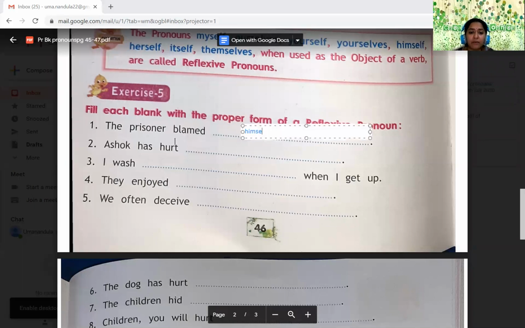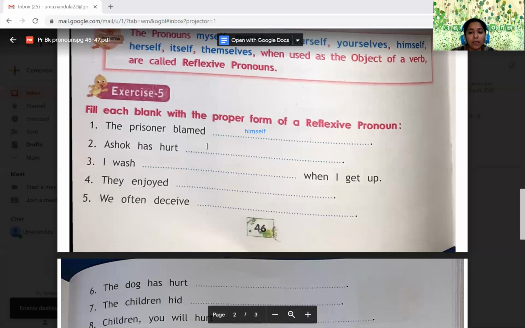See, the first one I have written for you, children, but just let me discuss it first. You can answer it. Then later on, we'll have a discussion again, or I'll be putting the answers. So whatever it is, if I may not put them also, you should be ready to answer the correct ones. Okay, so just listen to me first. Ashok has hurt dash.